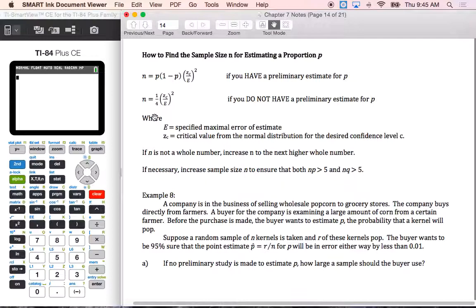Now, just like before, if your N is like 10.3 and you're talking about people, we can't have 10.3 people. So we'd round up to 11 then for our sample. So going through these, you're having a sample. So you're having an actual amount of something or a number of something. So we're not going to have a 0.0 something something. We're not going to have a decimal to it. We are going to have whole numbers that are bigger than 1 going through these. Because again, you're looking at your sample, your N. That's what we're solving for.